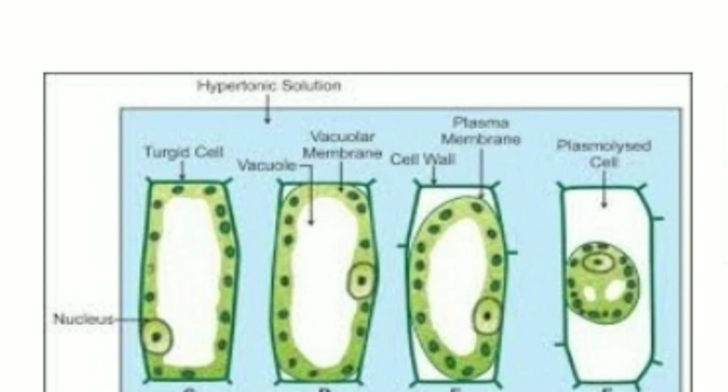What I mean by hypertonic solution is when the concentration of the solute is higher on the outside of the cell than on the inner side of the cell. Then the water accordingly will undergo osmosis and will move from the place where the solute is lesser to the place where the solute is more, as a result of which the cell will shrink in its size. This phenomenon is called plasmolysis, and this is called the plasmolyzed cell.